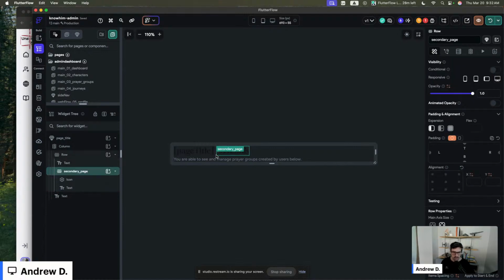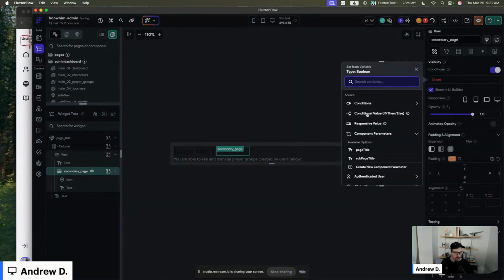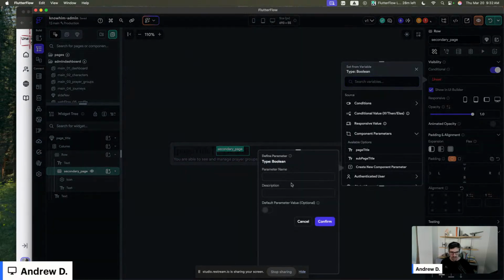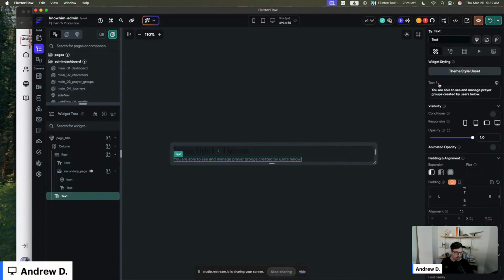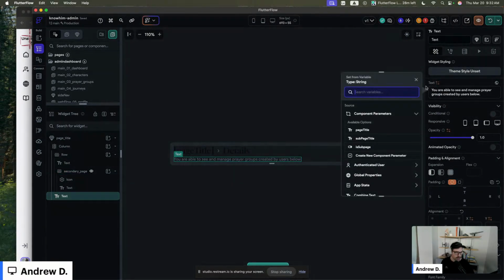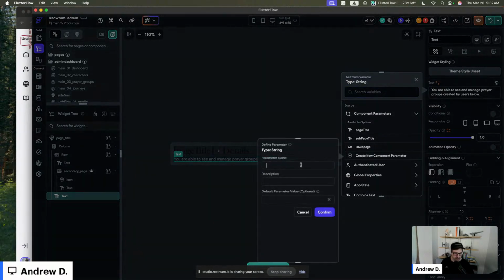And then what we want to do is conditionally hide this based off of the component parameter as well. Is subpage. We'll set to hide by default. And then we just want this description as a component parameter. Description. Cool.